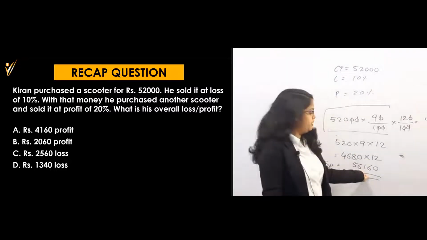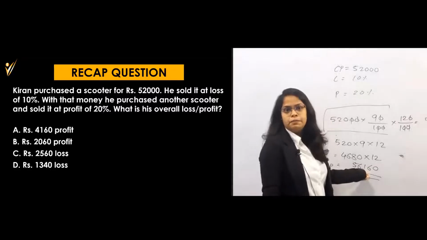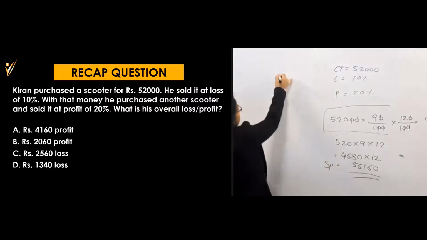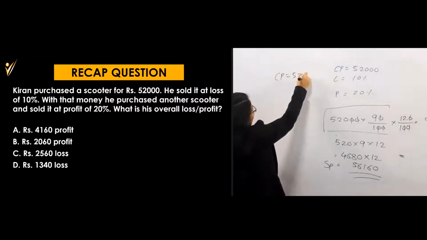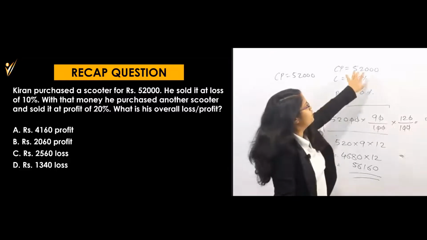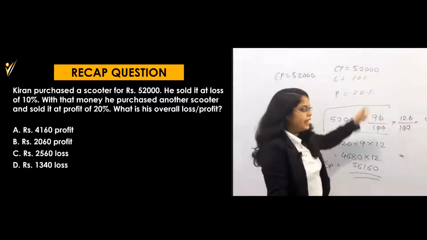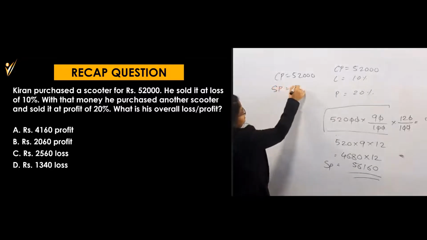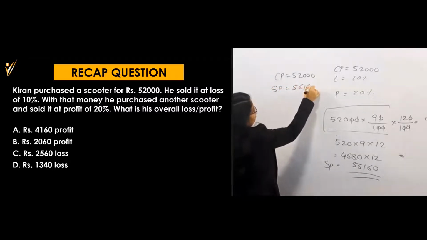After this equation, what do you get? Selling price, and your cost price was 52,000. Now can you tell me whether it is a profit or loss? Your cost price was 52,000, meaning at the time of investing, you invested 52,000. But at the end, you are getting a total amount of 56,160. Then what will be your profit?